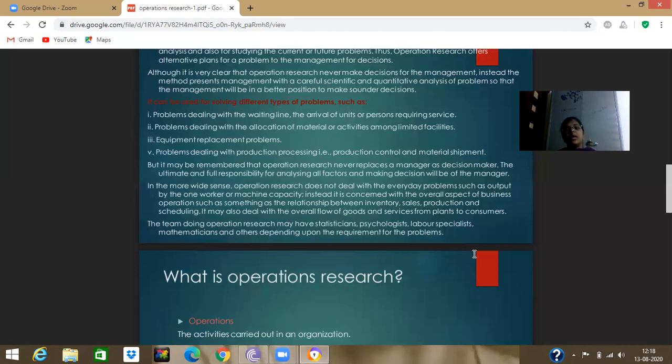This is one of the activities in operation research. We have limited facilities, but we can lead life for only one month. That is nothing but operations research. So operation research is also applicable in our daily activities. And next, equipment replacement problems. Equipment replacement problems are where we have one machine.